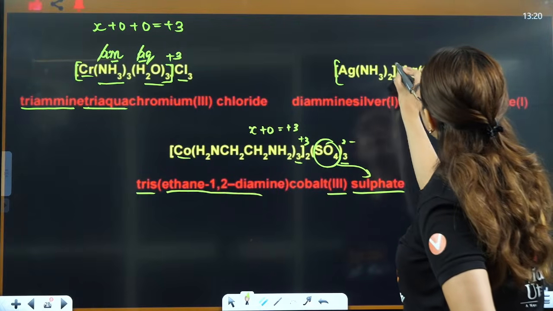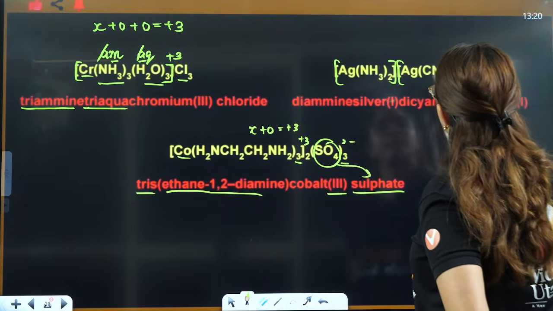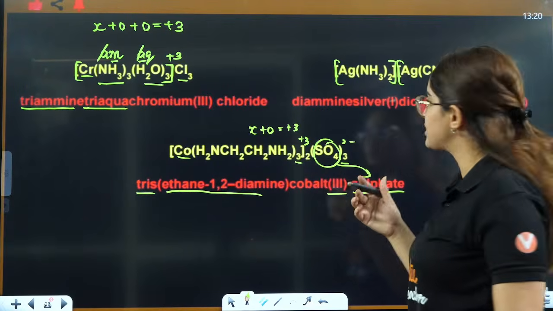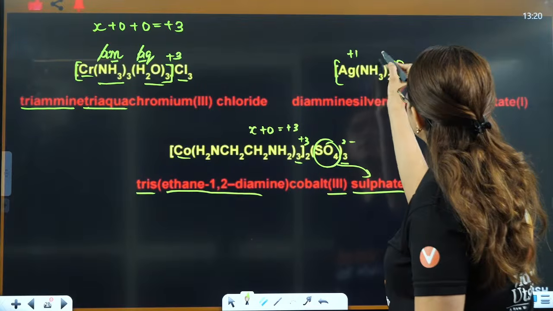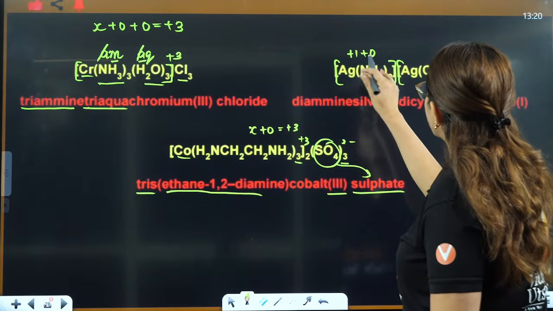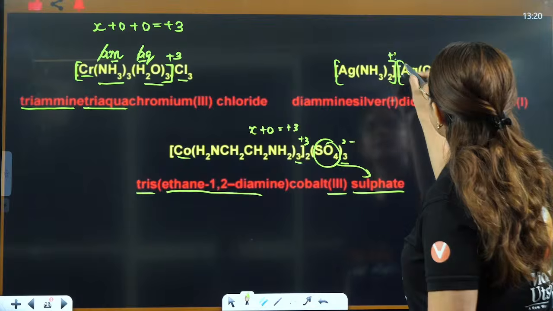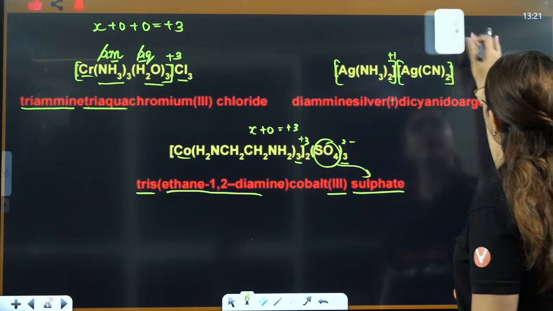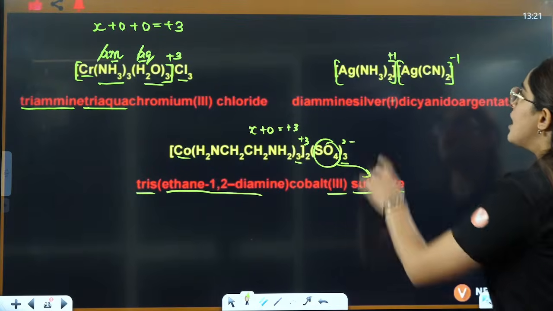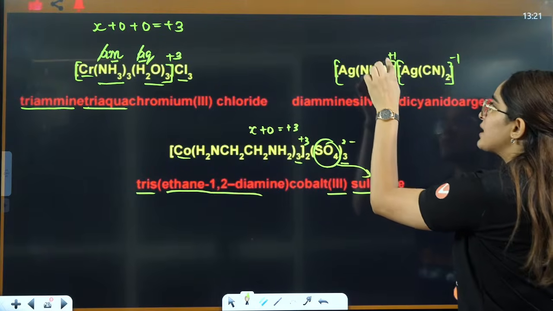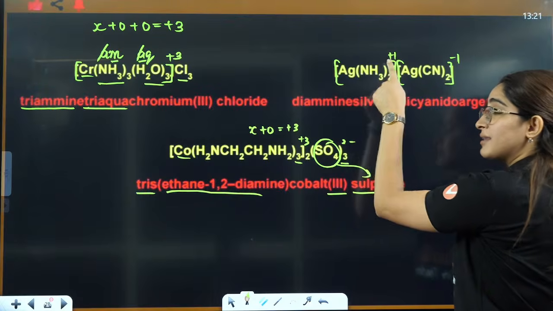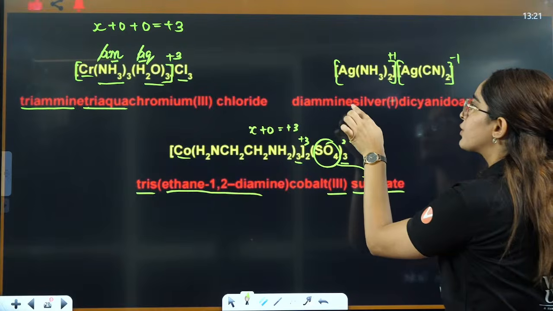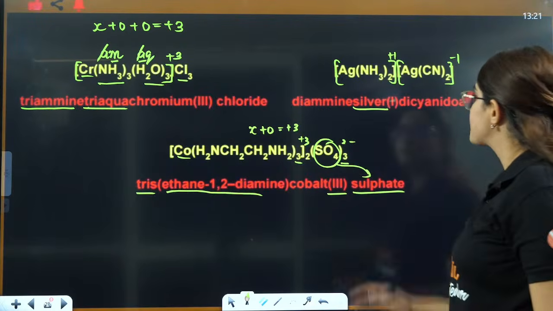What about this one? Here, this is the coordination bracket. If I say silver is usually famous in the +1 oxidation state, if I put +1 here, this is 0, overall will be +1, right? If I put +1 here, it is -2 for cyanide, it is going to be -1, so overall it is -1. So we can say this is a cation, so it is diamine, because in the cation silver is named as it is, so we will write silver only here, right? So silver(I).